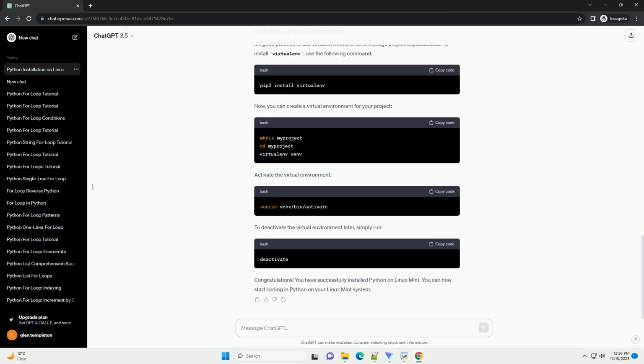If you need to install a specific version of Python, you can use the Python 3.x format. For example, to install Python 3.9, use sudo apt install python3.9. You might also want to consider using virtual environments to manage your Python projects. This allows you to create isolated environments for each project, with its own dependencies.